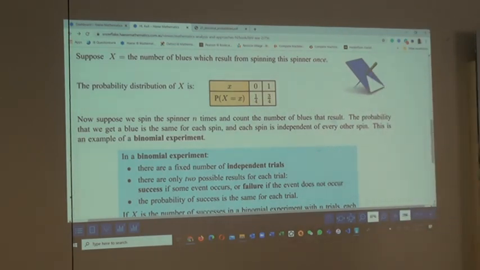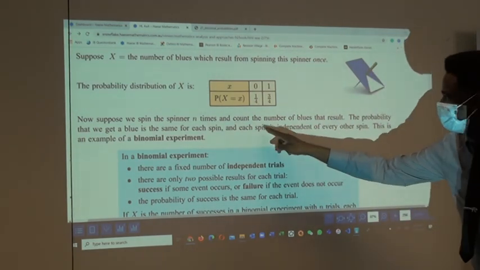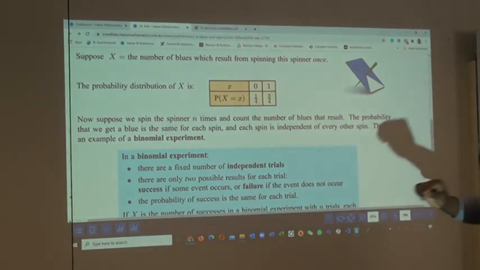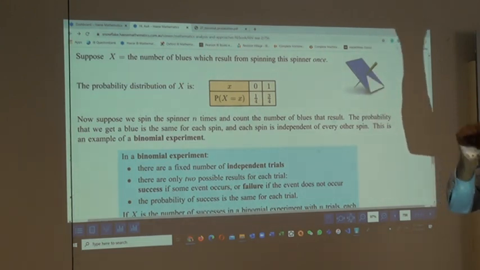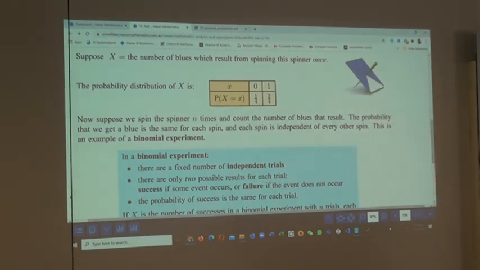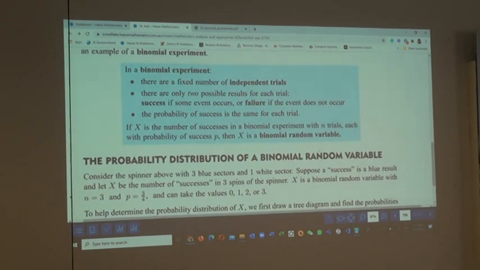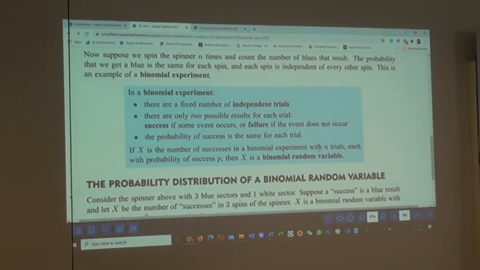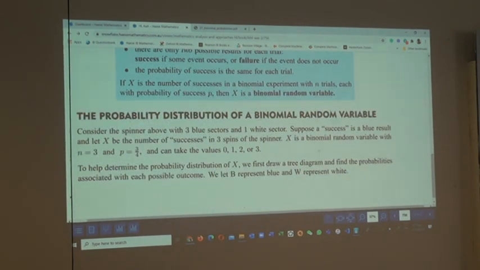That's also checked. The fact that it's n trials means there is a fixed number of trials, and they are independent trials. What happens in the first spin does not affect what happens in the second spin. Am I making sense? So again, this is a binomial experiment if all those things are checked.